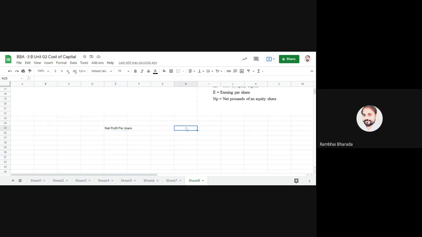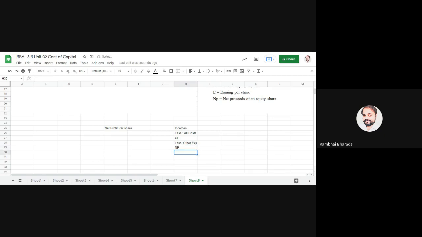First of all, we have incomes. From those incomes, we are deducting all costs. What will we get? We get GP, gross profit. From the gross profit, we will deduct other expenses. So we get NP, net profit.